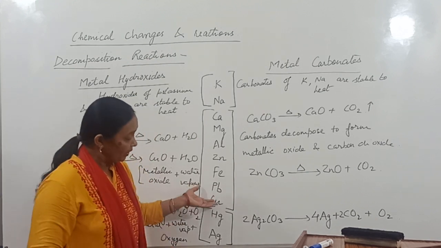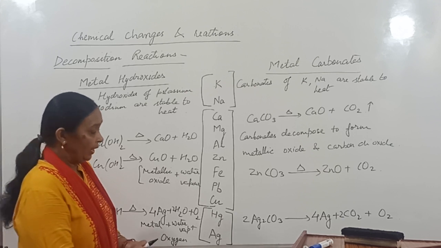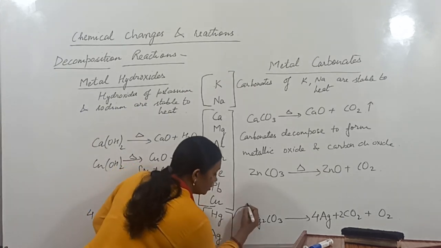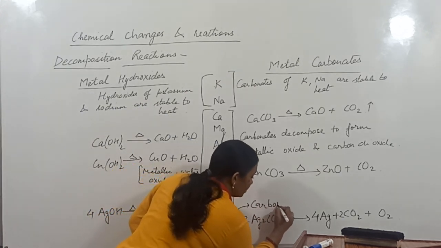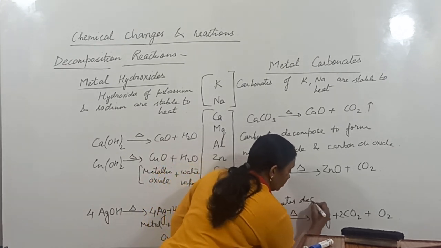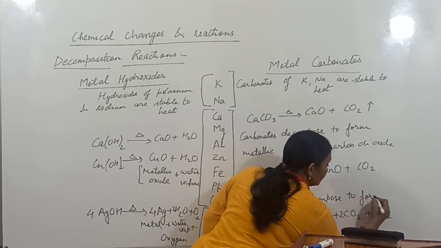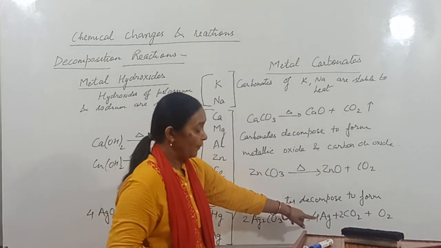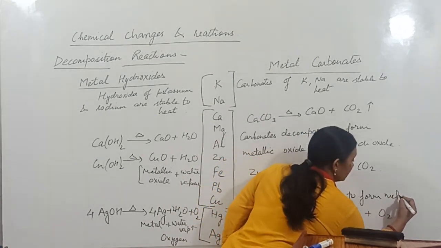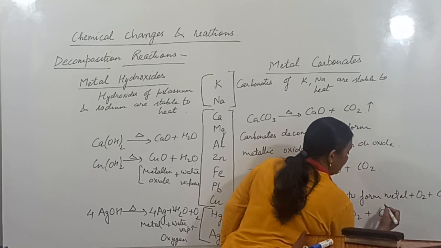So you can say that metals below copper, like mercury and silver, when their carbonates decompose, form metal plus oxygen plus carbon dioxide.